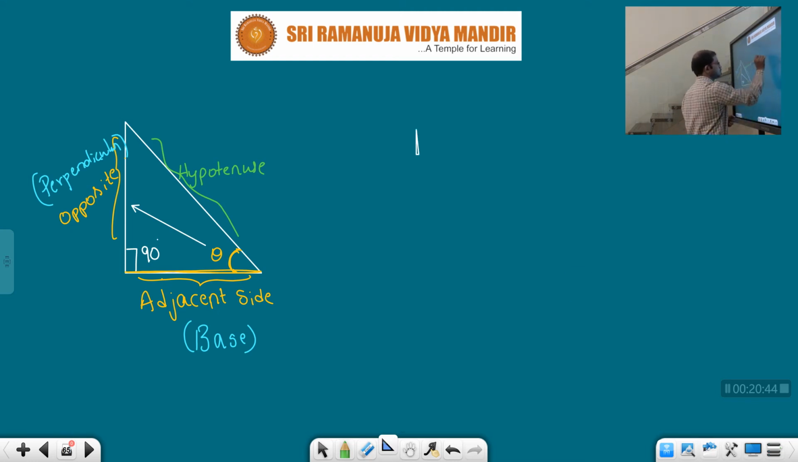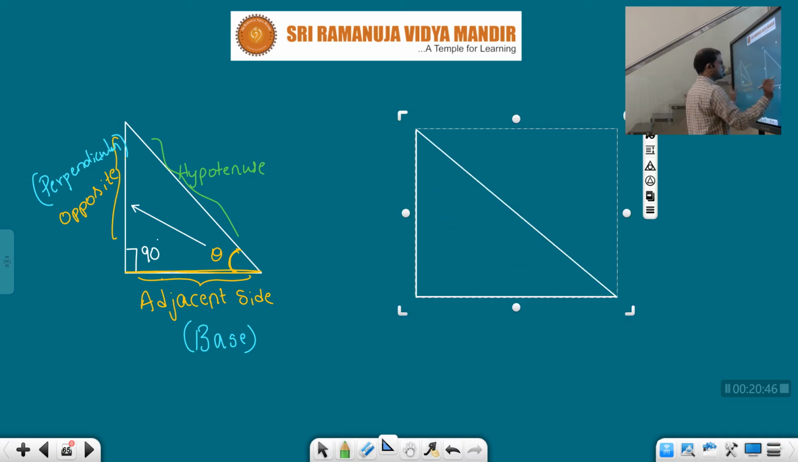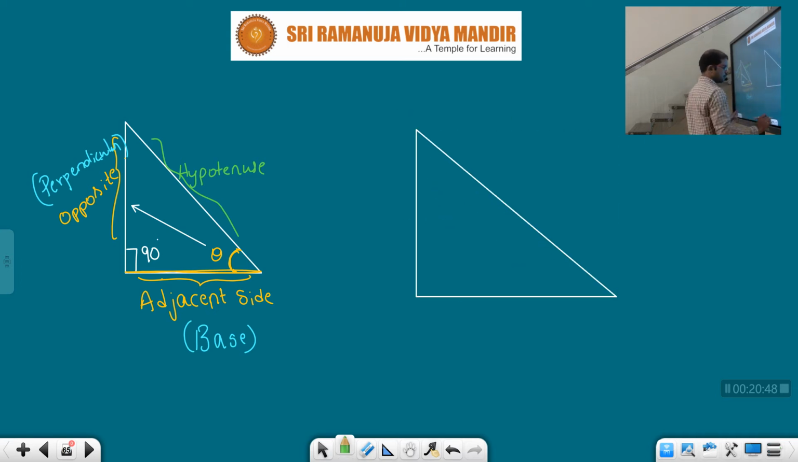See, children, now the same triangle. Now what I am doing is keeping theta here. This is anyway 90 degrees. Now just try to guess which one will be the opposite side and which is going to be the adjacent side, children. Just try to make a guess.